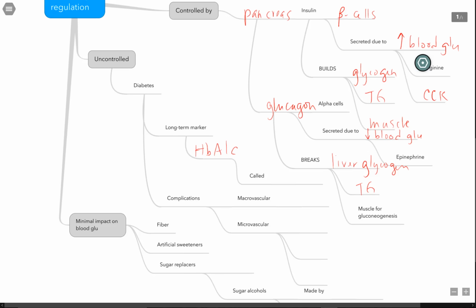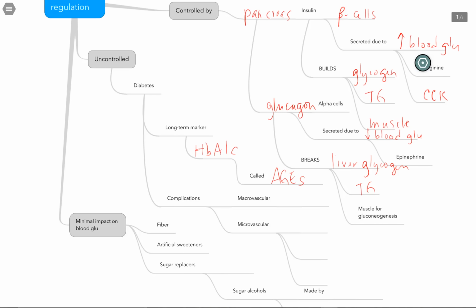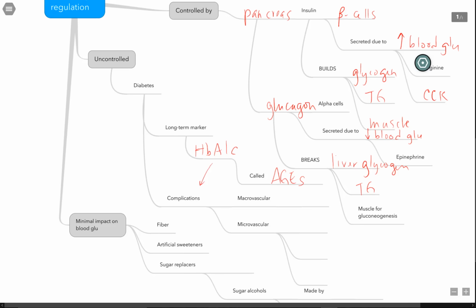This is a type of compound where a protein and a sugar are attached to one another. It's called an AGE, or AGEs. It's called advanced glycation end products. These things are irreversible, so they're stuck together, and we have to either metabolize the whole thing or they will accumulate. If we accumulate them, then we get complications.